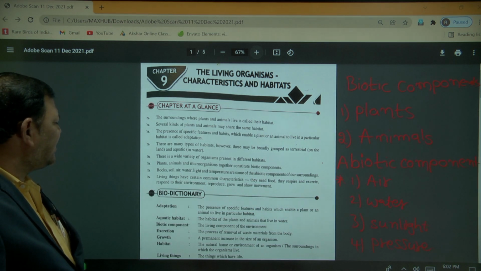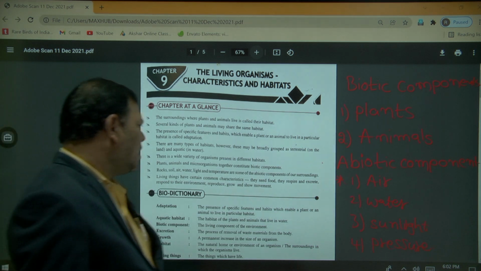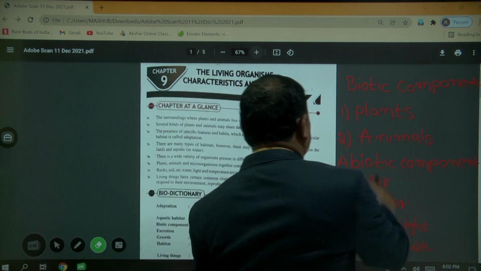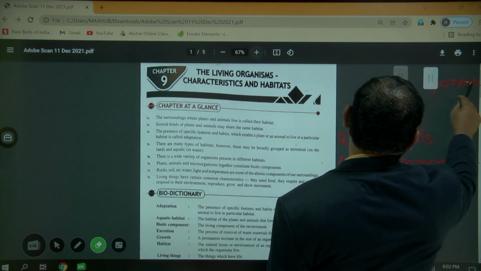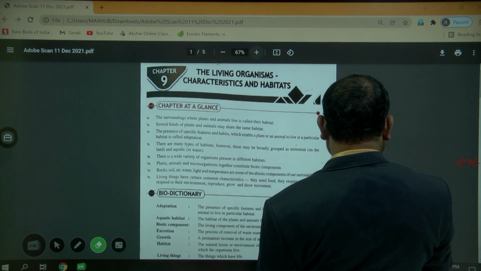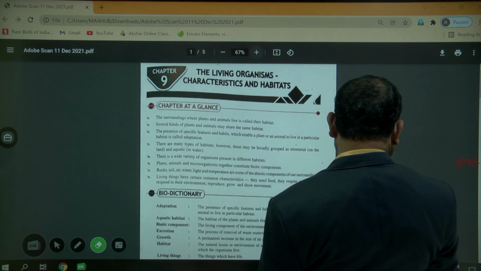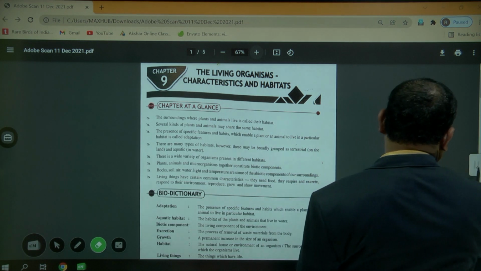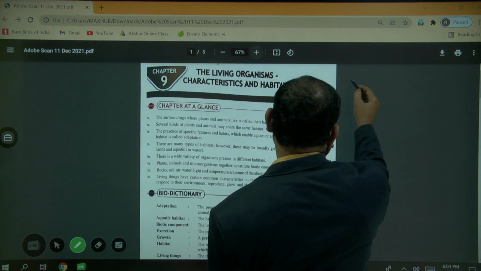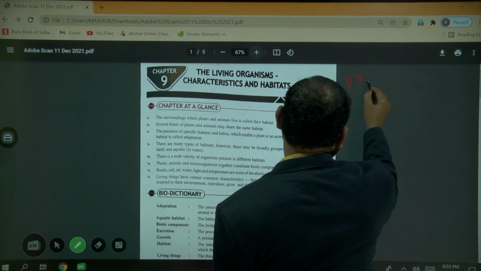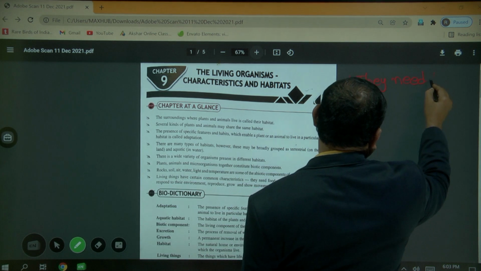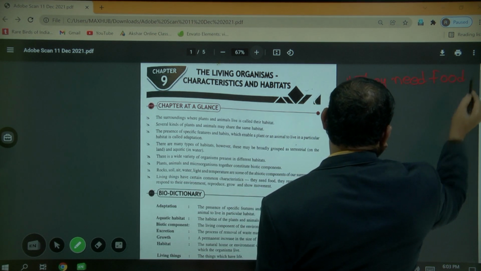Next, living things have certain common features. What are the common features? Already we have studied that living things show certain common features. First, living things need food.